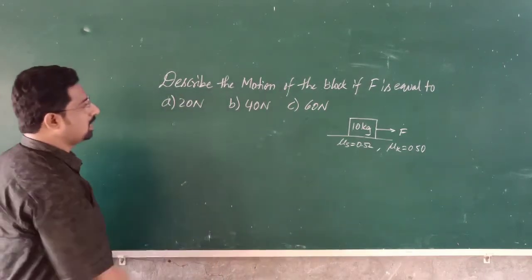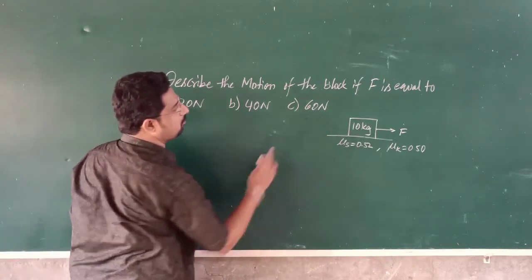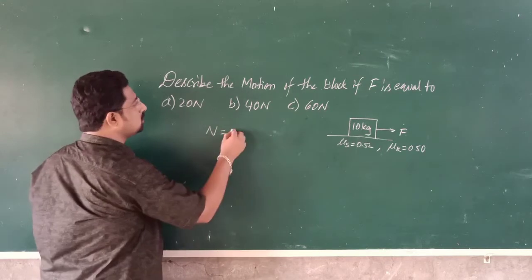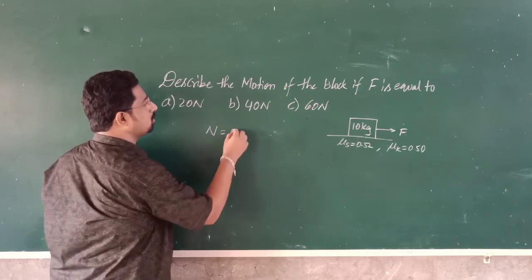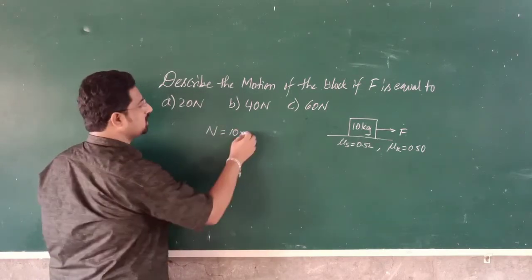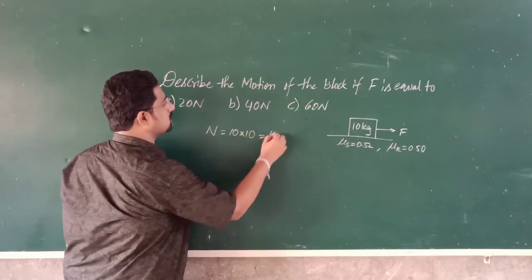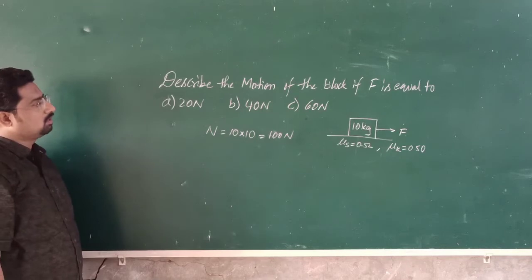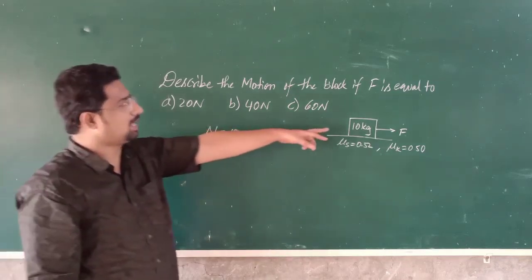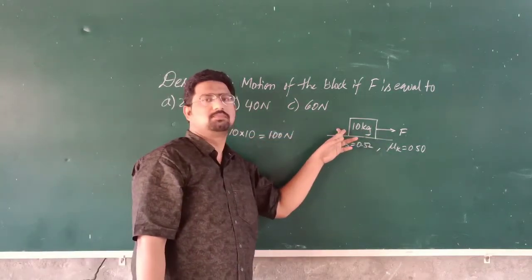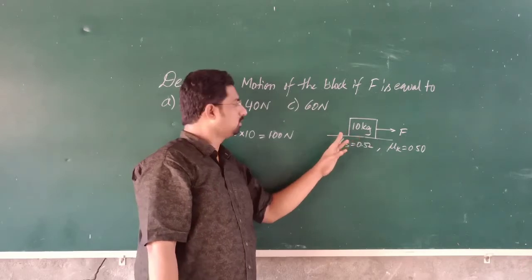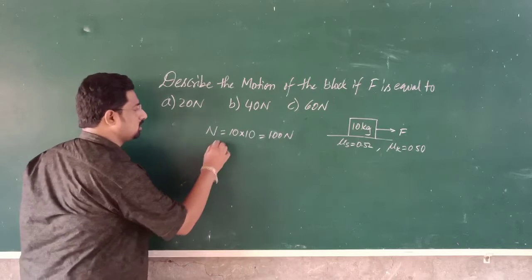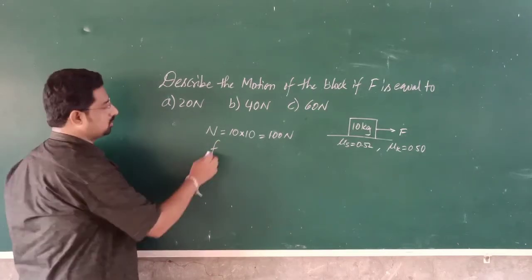Now further, as the body is in contact with the floor, the normal reaction N is equal to mg. So that is 10 into 10, taking g value as 10, so that is 100 Newton. As the force F acts on this body, let us find the maximum frictional force, that is the limiting frictional force.